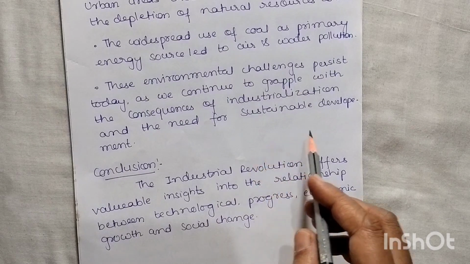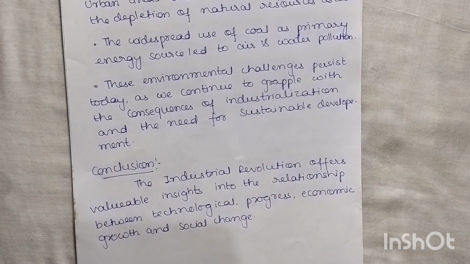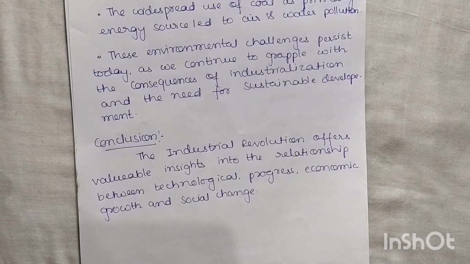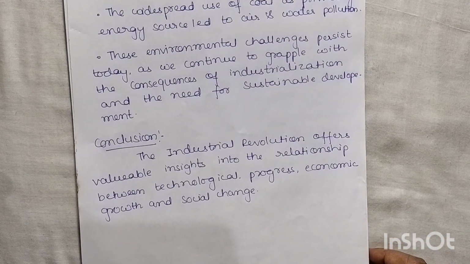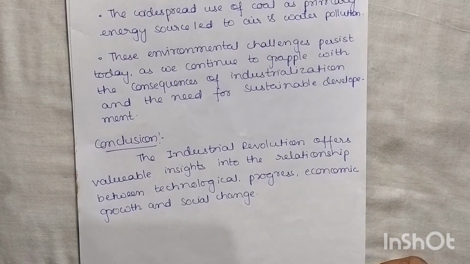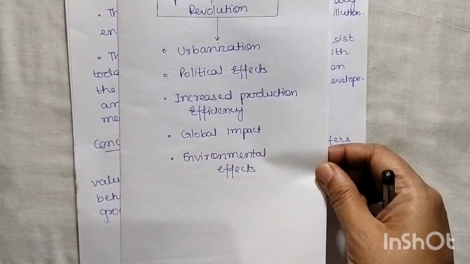These environmental challenges persist today as we continue to grapple with the consequences of industrialization and the need for sustainable development. So, till now we are facing a lot of environmental effects, isn't it? And we are learning about sustainable development, so that we must live today by meeting today's needs, isn't it? Not disturbing the future so that the future may get secure. So these were the 5 points that we have covered as the impact of the industrial revolution.